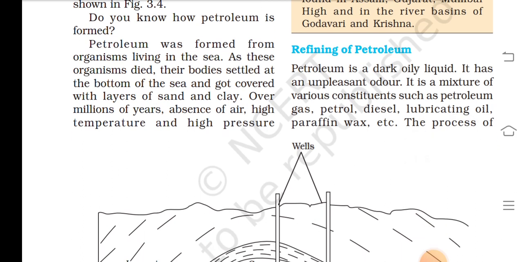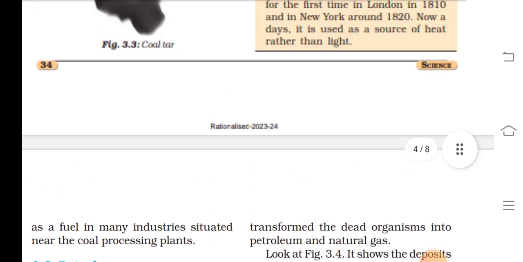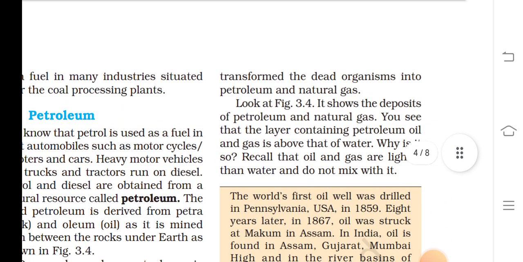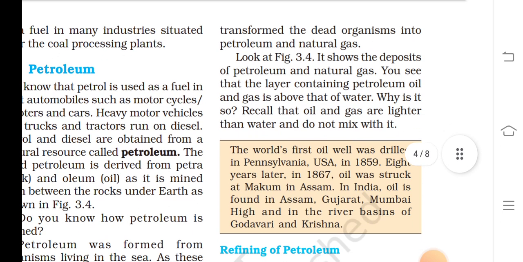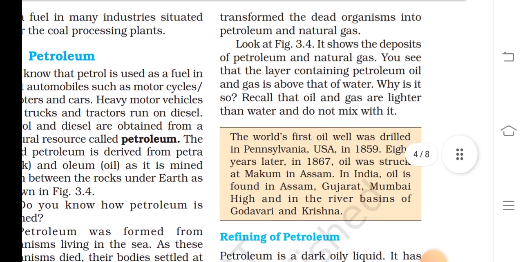Petroleum was formed from organisms living in the sea. As these organisms died, their bodies settled at the bottom of the sea and got covered with layers of sand and clay. Over millions of years, absence of air, high temperature and high pressure transformed the dead organisms into petroleum and natural gas. Look at figure 3.4. It shows the deposit of petroleum and natural gas.